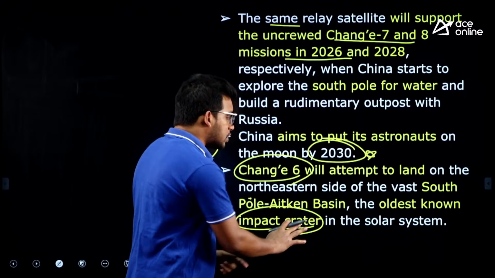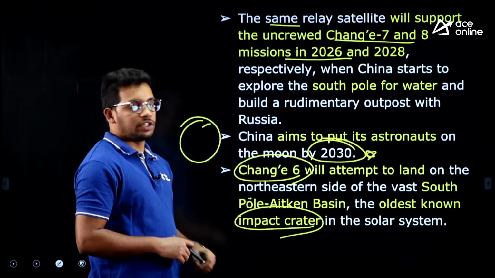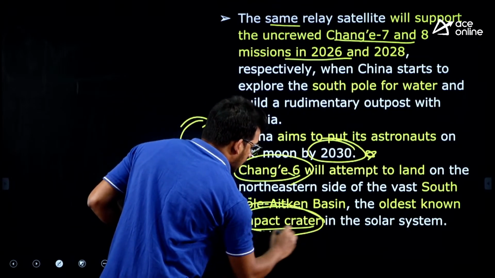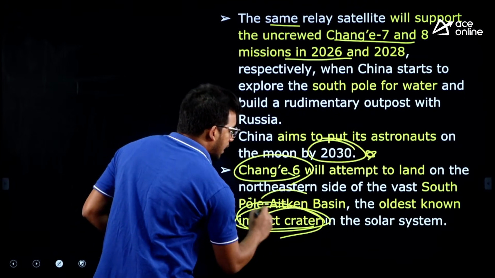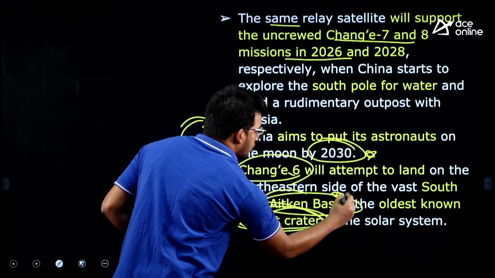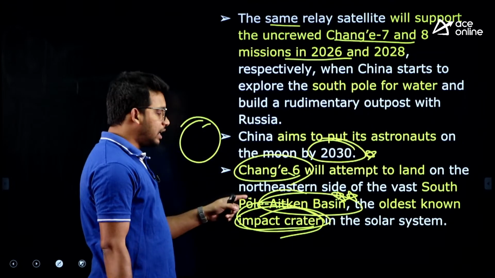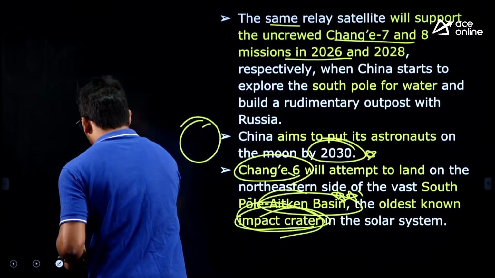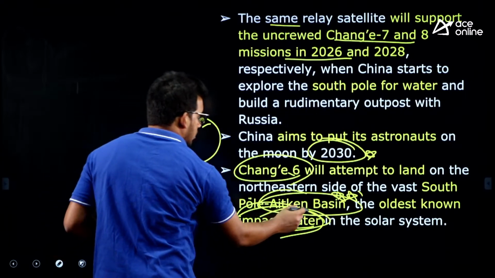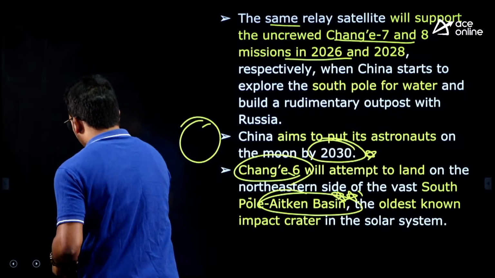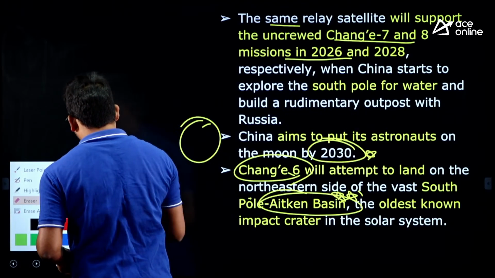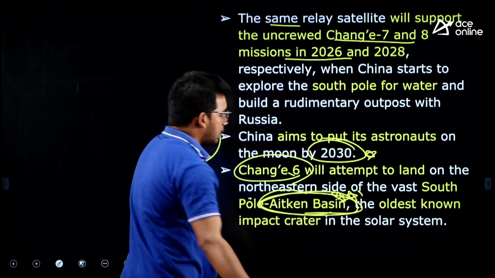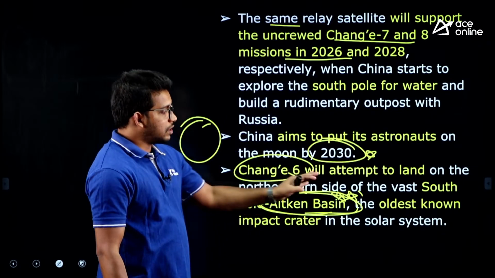This is the oldest known crater so far, and Chang'e 6 will be landing in this part. The name is Aitken Basin. You need to remember Aitken Basin. They will ask you about the solar system's oldest crater, Aitken Basin, which is located on the moon.